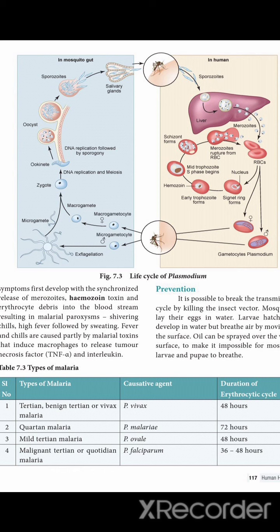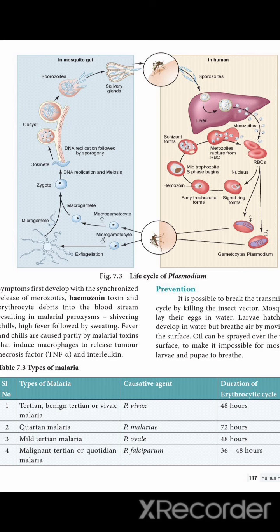So next one is quartan malaria, caused by Plasmodium malariae. The duration of the erythrocyte cycle is 72 hours. Mild tertian malaria is caused by Plasmodium ovale, with 48 hours, and malignant tertian malaria is caused by Plasmodium falciparum. The duration of the erythrocyte cycle is 36 to 48 hours. Except Plasmodium falciparum, the others cause mild fever. Only Plasmodium falciparum causes fatal malaria in the human body.